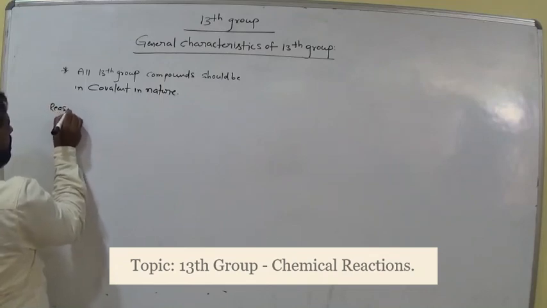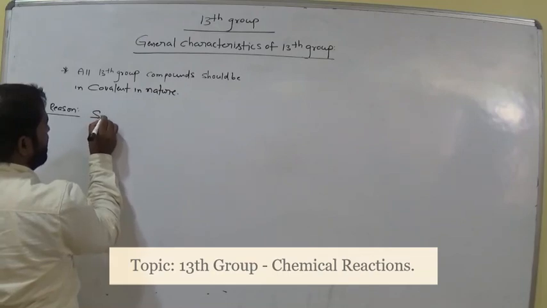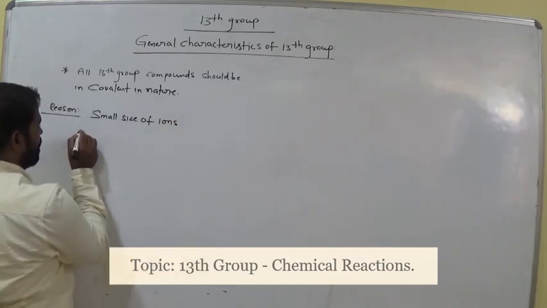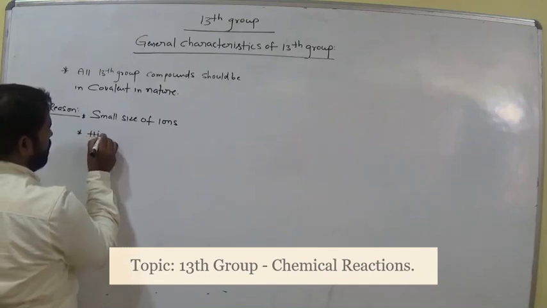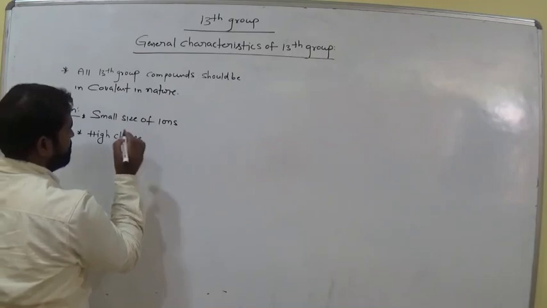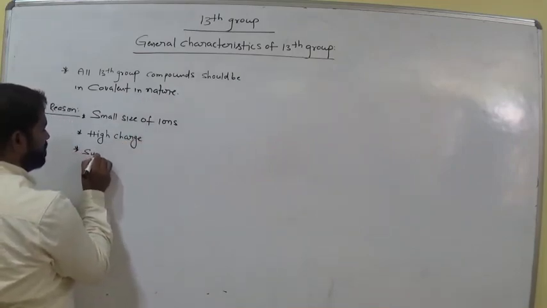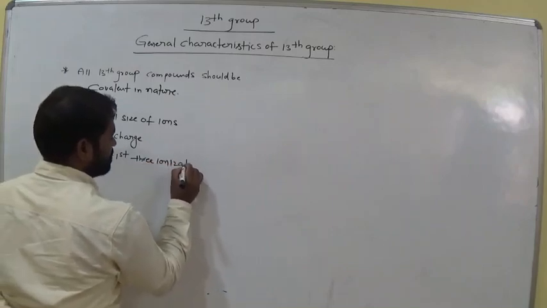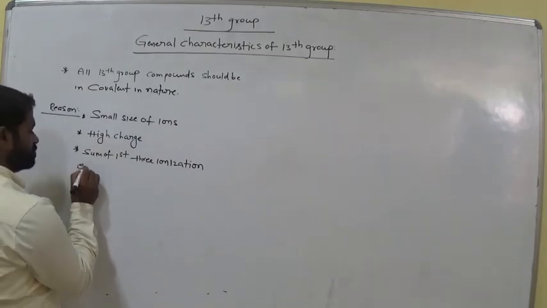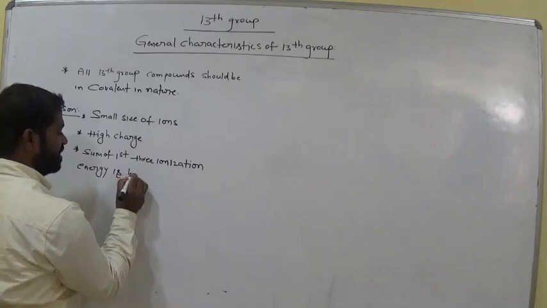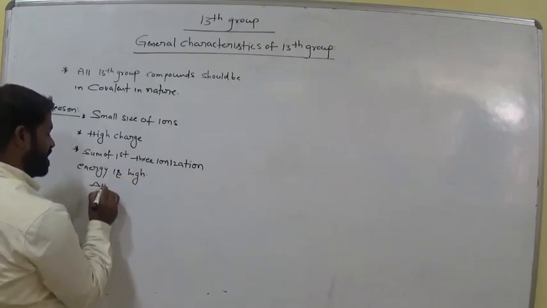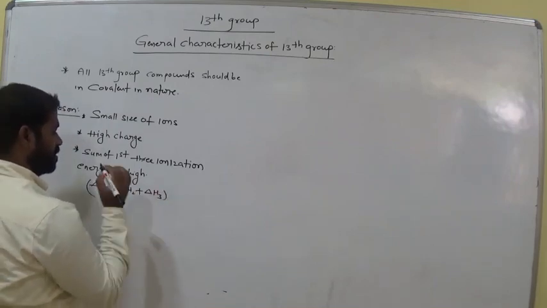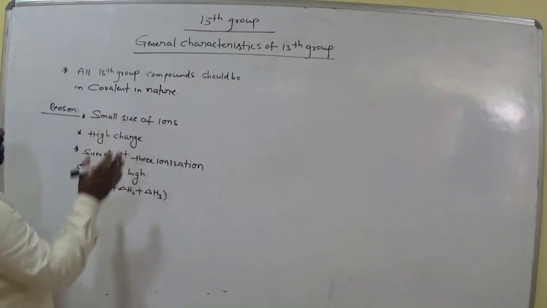The reason: small size of ions, high charge, and the sum of the first three ionization energies is high, that is delta H1 plus delta H2 plus delta H3, very high. So these are the reasons for getting covalent nature.